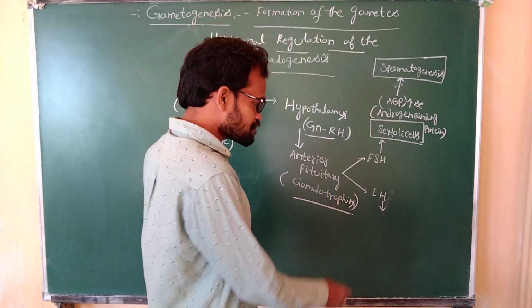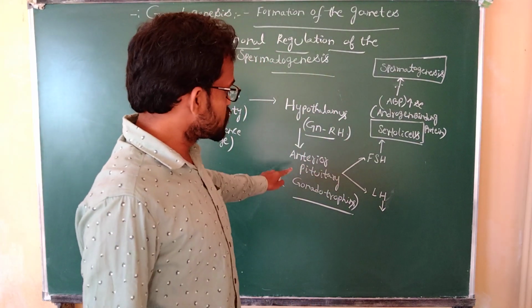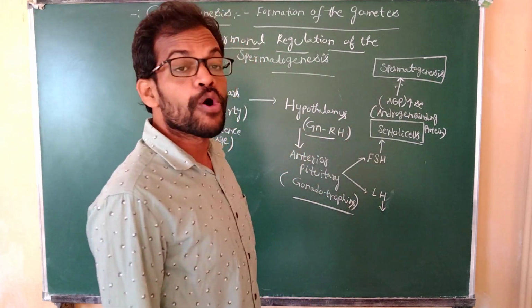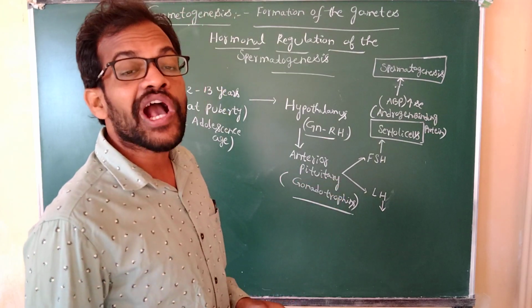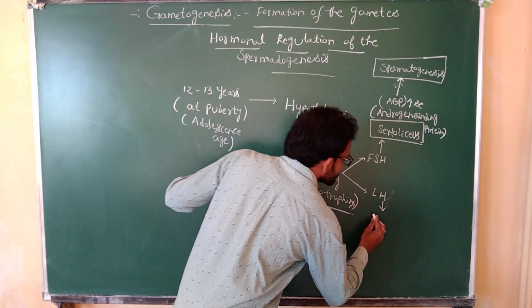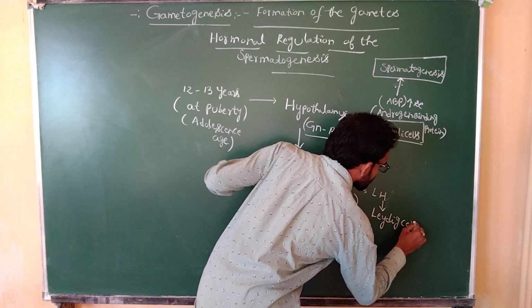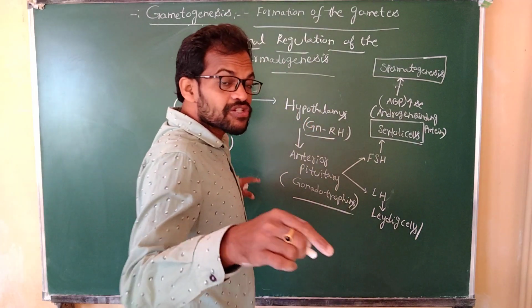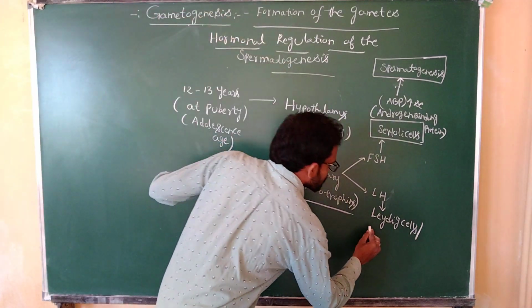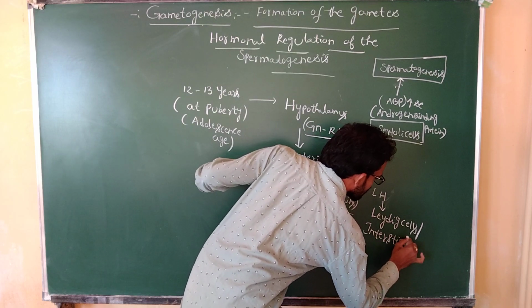Coming to the next one, LH. LH means luteinizing hormone. It is produced by the anterior pituitary. This luteinizing hormone acts on the Leydig cells. What are the cells? Leydig cells. The Leydig cells are also known as the interstitial cells.